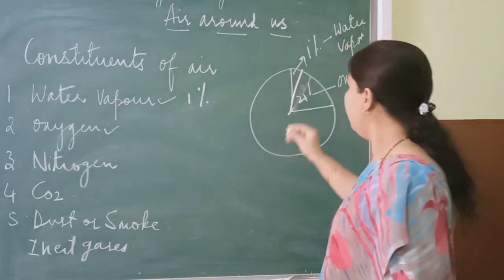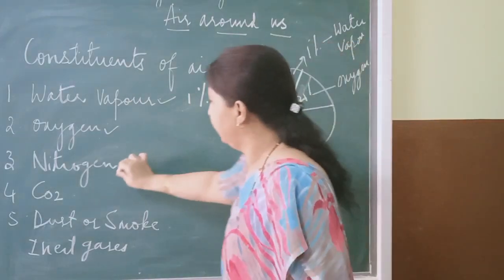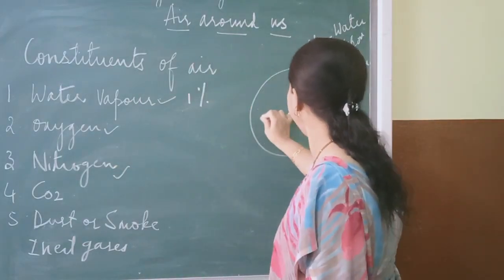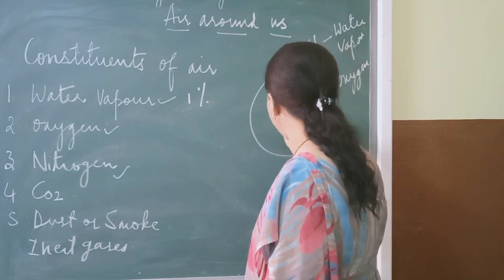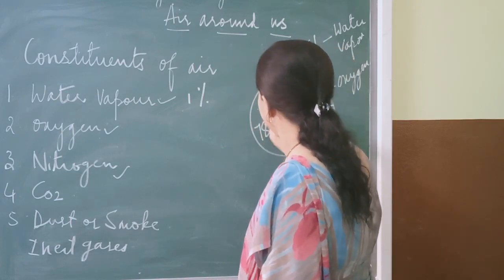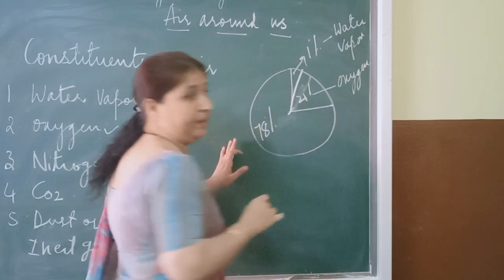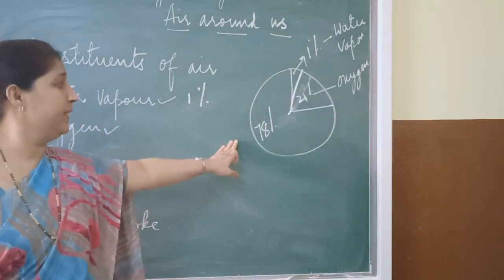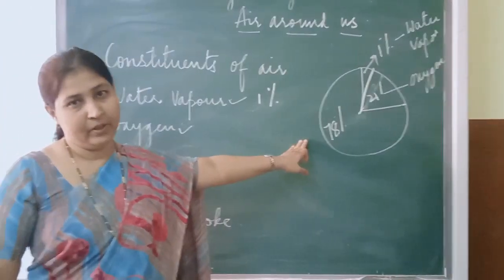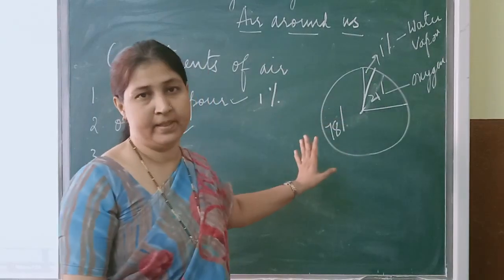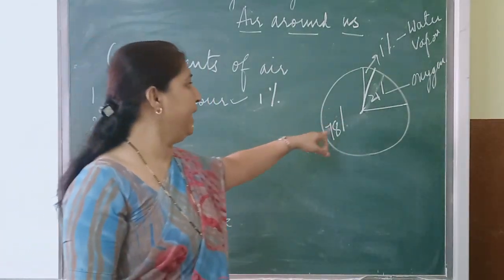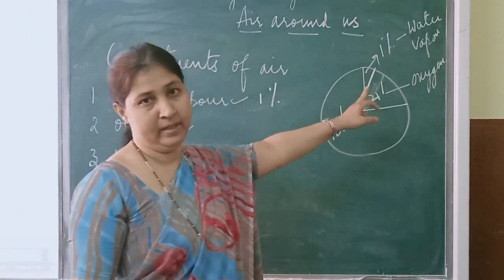Okay. Now next constituent of air is nitrogen. So nitrogen is how much? 78% of the air is nitrogen. Okay, so like this 100% it is completed. 78, 21 and 1%.